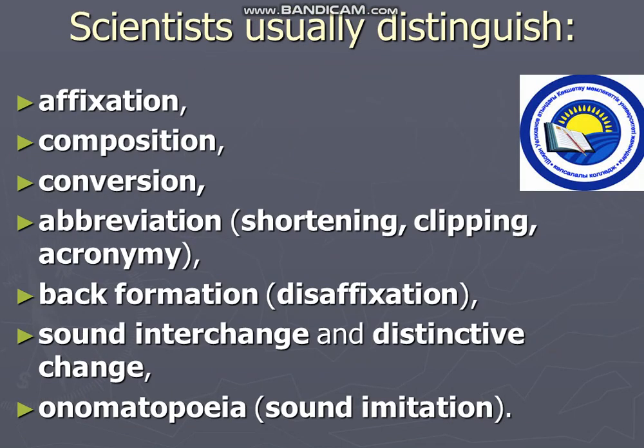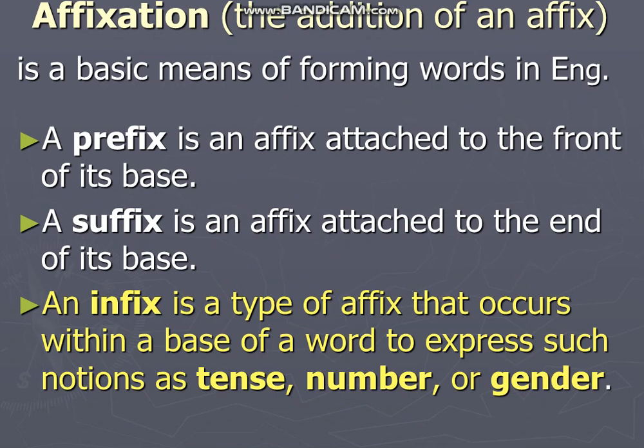Scientists usually distinguish affixation, composition, conversion, abbreviation, shortening, clipping, acronymy, back formation, disaffixation, sound interchange and distinctive stress, and onomatopoeia, sound imitation. Affixation, the addition of an affix, is a basic means of forming words in English.